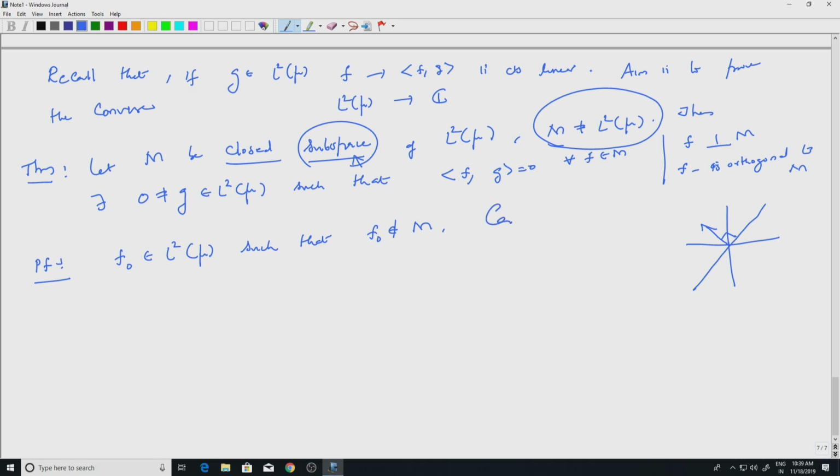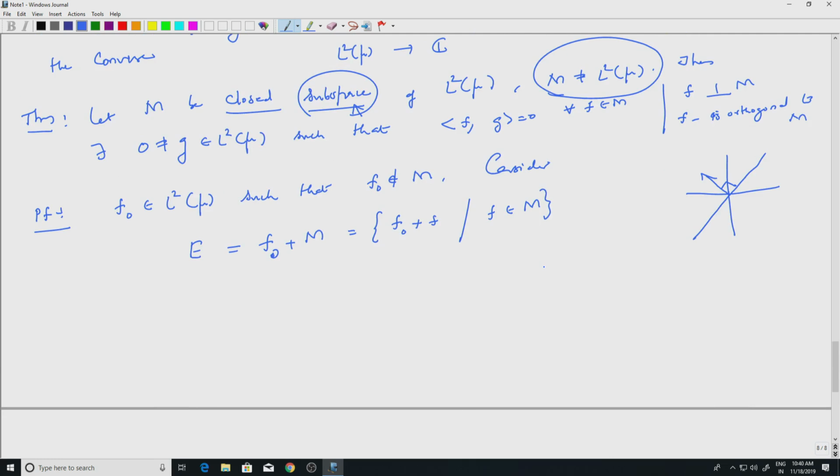So, now consider E. So, this is going to be our closed convex set. It is f naught plus M. Okay. Well, what is that? That is f naught plus f, where f is in M, right. So, we have seen this. So, translation by an element in Rn and so on, right. There we used only the vector space structure. So, you can do this in any vector space you like. So, in particular we are translating M. Okay. Well, so M is closed. So, f naught plus M is also closed. M is convex. So, f naught plus M is also convex.